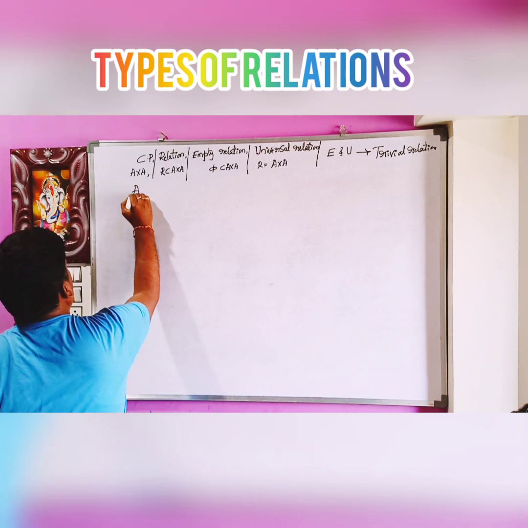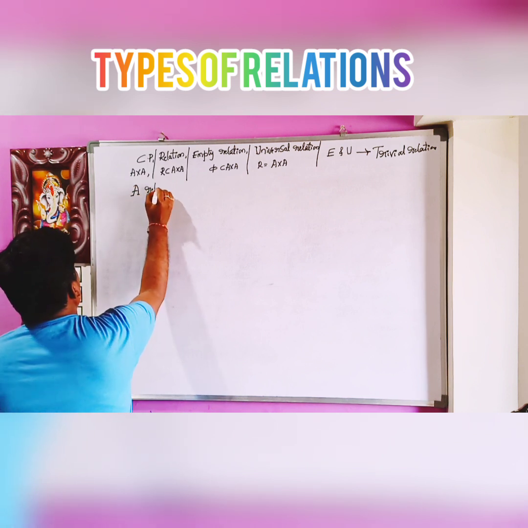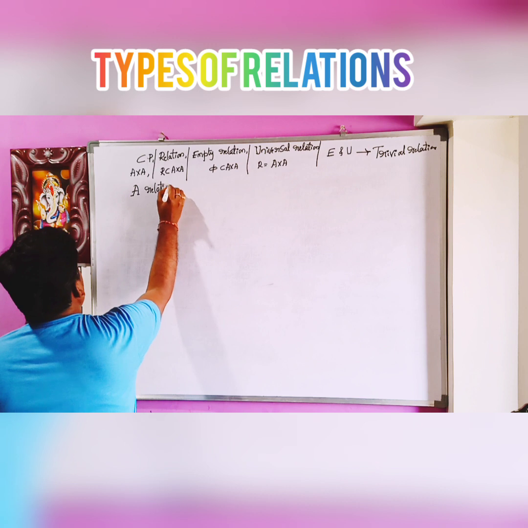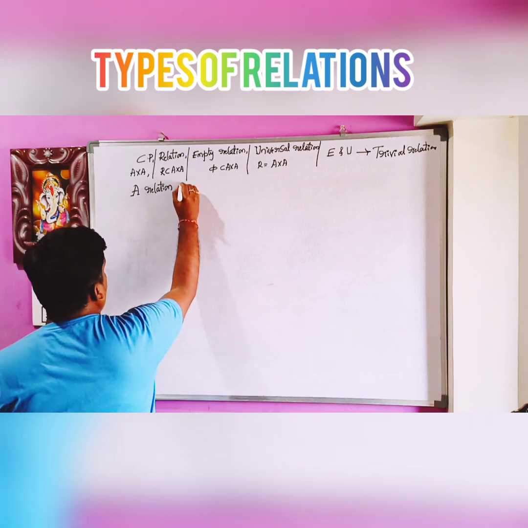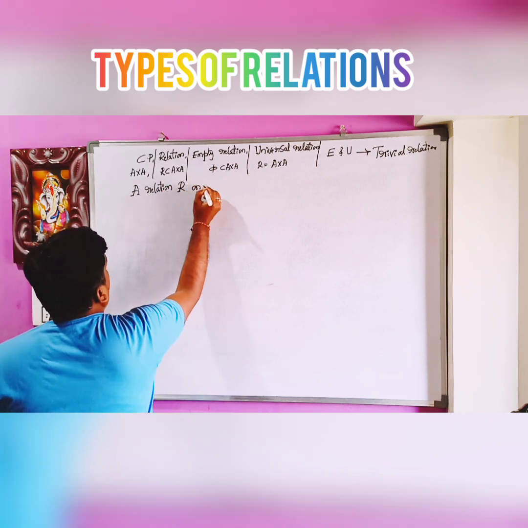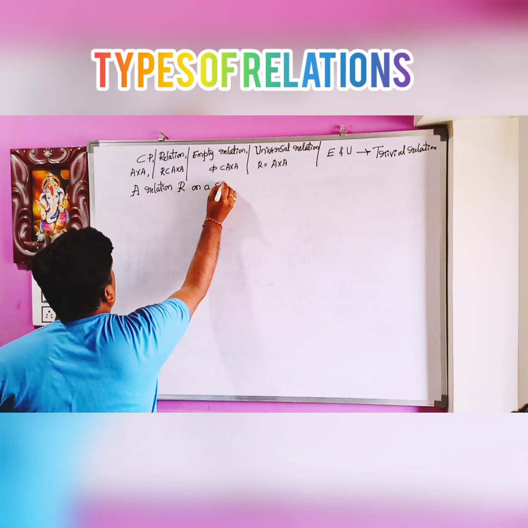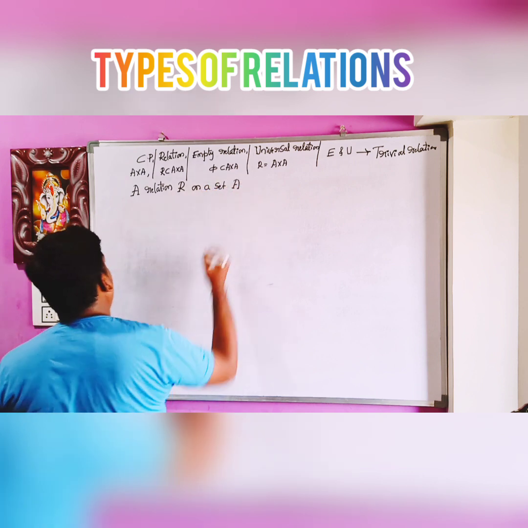A relation R on a set A, these are also types of relations.